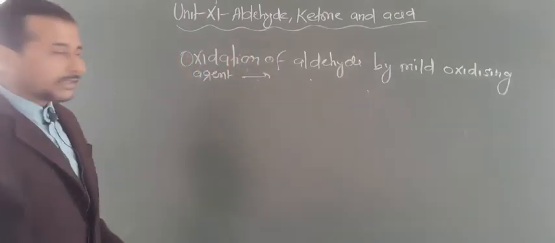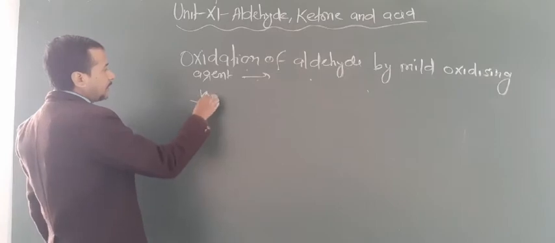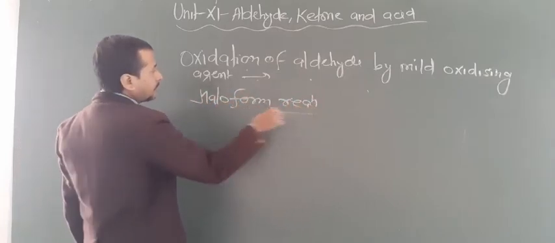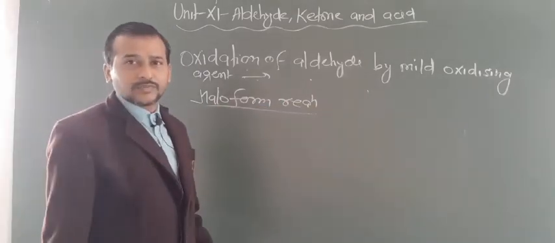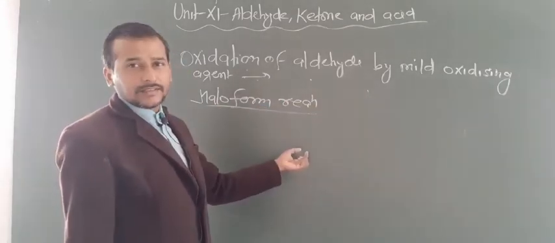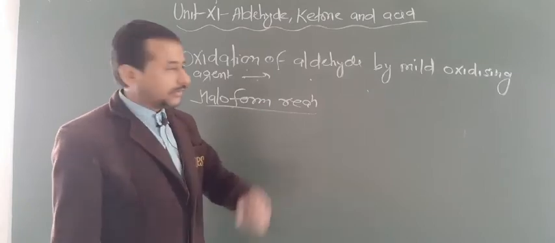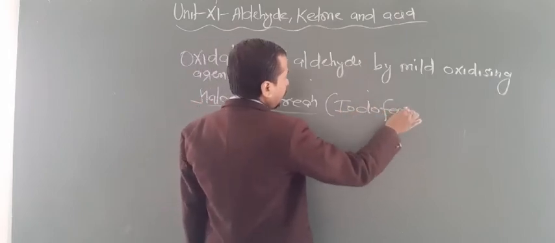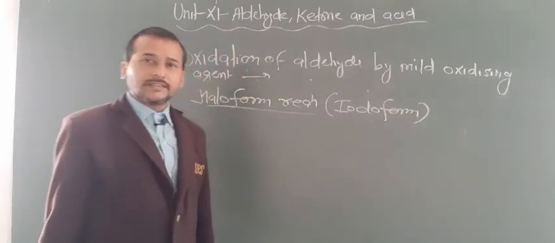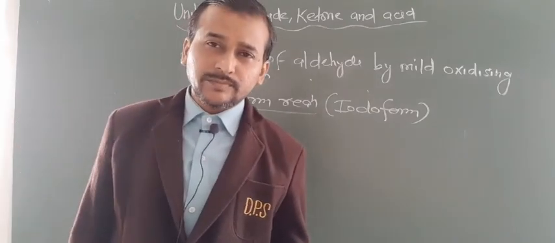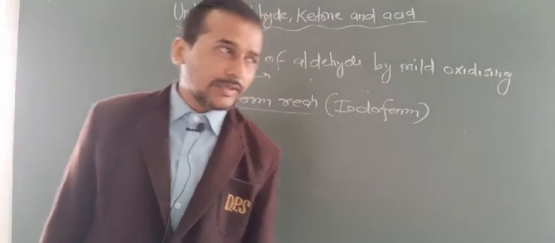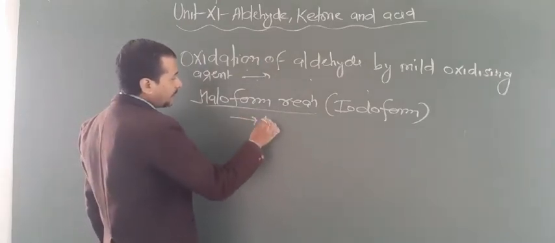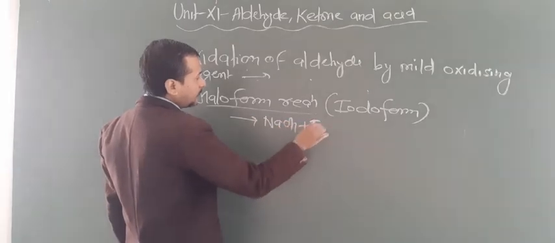Now the next most important reactions are known as haloform reactions. This is also known as chloroform reactions, iodoform reactions, bromoform reactions, if you use different halogens. Now let us focus on the iodoform reactions. This reaction you can use to distinguish between aldehydes, ketones and alcohols. So what is the condition you have to know? First of all you have to use NaOH plus I2.